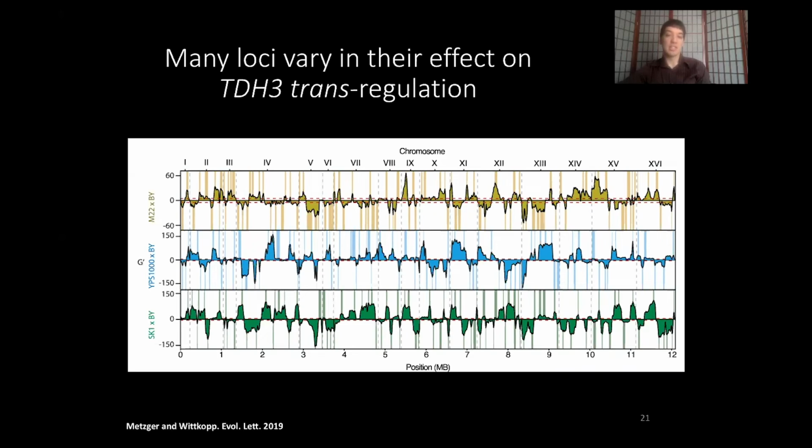So what you're seeing on the x-axis is position along the genome, and on the y-axis is the measure of differentiation in allele frequencies between the low and highly selected pool. Each of the little colored bars is an identified locus that shows differences in frequency between the high and low pools. And I think what is immediately obvious is that there's a large number of variants.